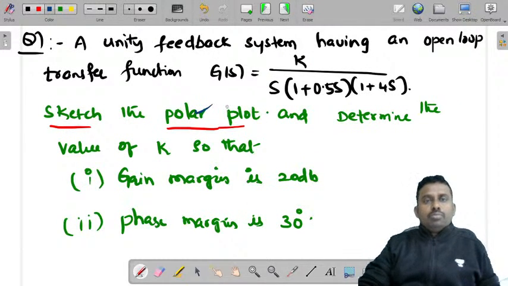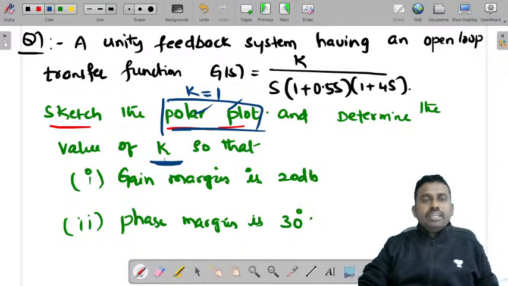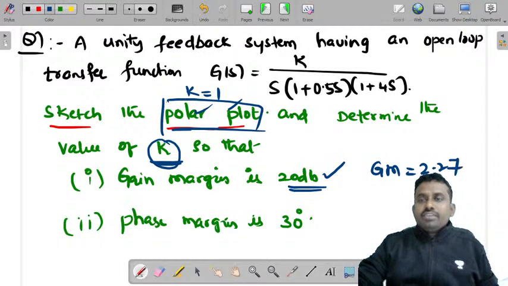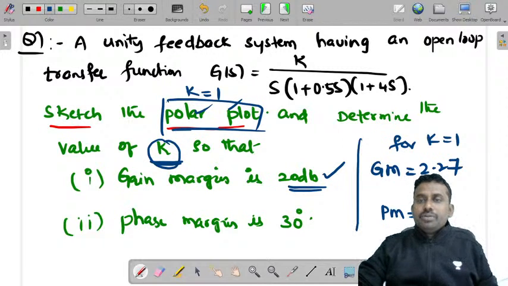So sketch polar plot, that is over. Determine value of k. We have sketched the polar plot for k is equal to 1. Now we need to determine k for gain margin to be 20 dB. What is the gain margin that we got? 2.27 for k is equal to 1. And what is the phase margin that we got? 15 degrees for k is equal to 1.